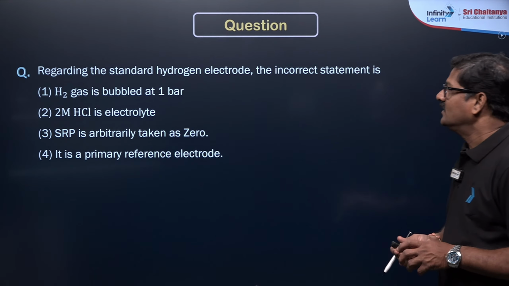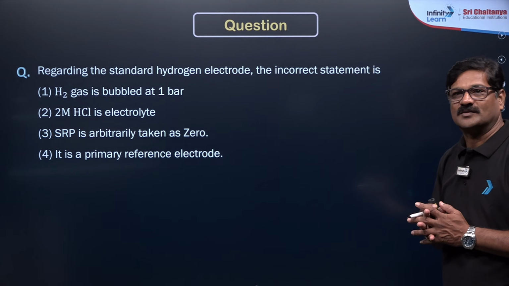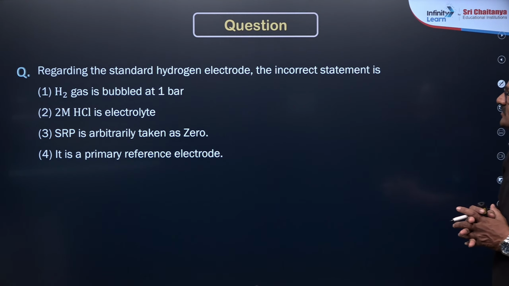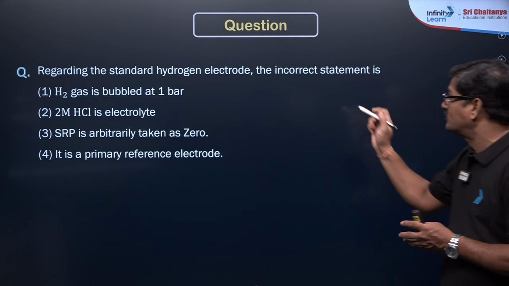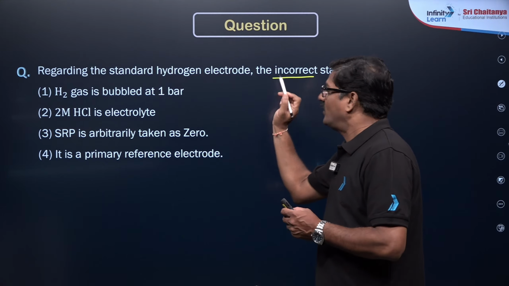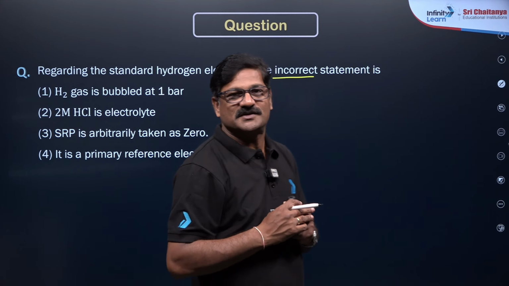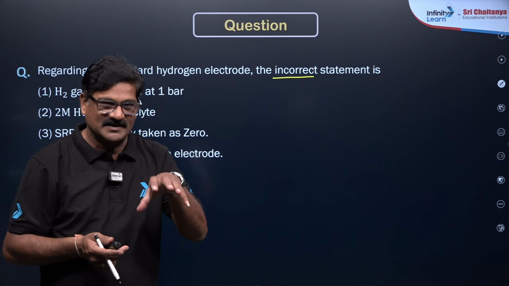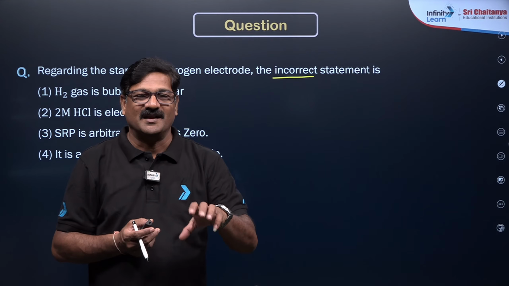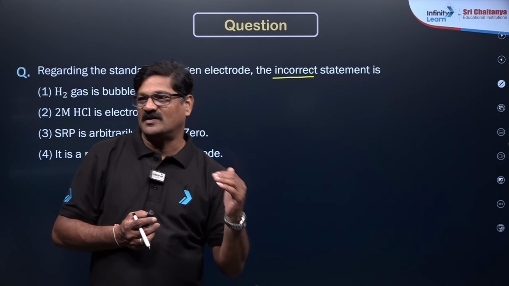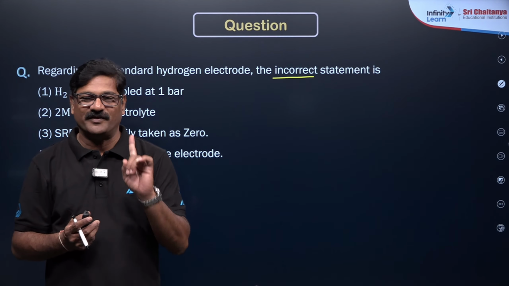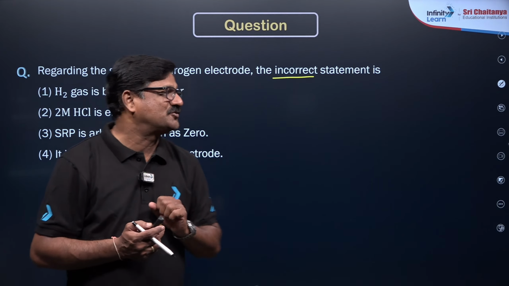Moving ahead, regarding the standard hydrogen electrode, the incorrect statement, you have to see the negative sense. While attempting a multiple choice question in the NEET examination, just see the sense of the question. It is asking for the positive sense or the negative sense. That is a very good point. It is a catch point.